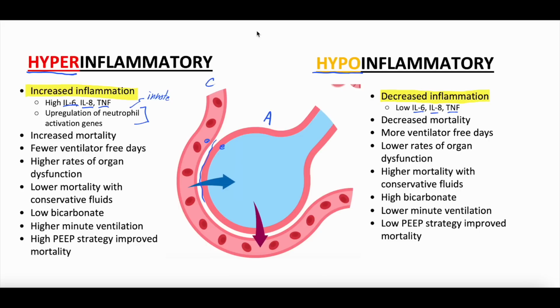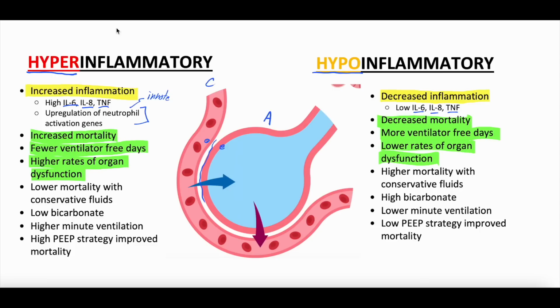Well, what they started to see was that the hyperinflammatory phenotype had increased mortality, fewer ventilator-free days, and higher rates of organ dysfunction compared to the hypoinflammatory phenotype, which had decreased mortality, more ventilator-free days, and lower rates of organ dysfunction.